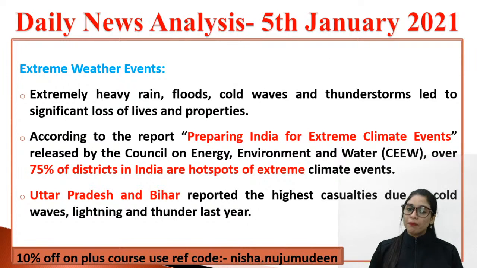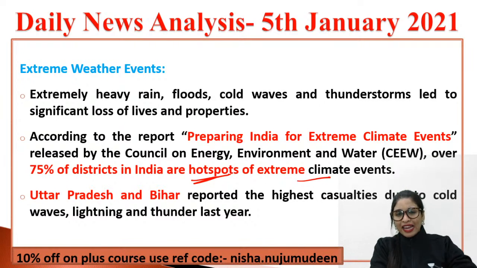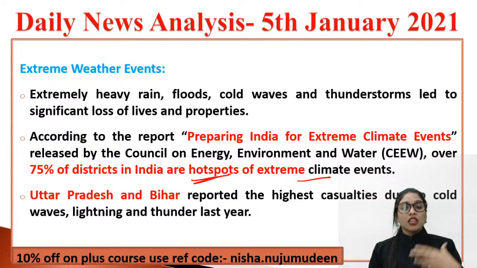Again, as per the report called Preparing India for Extreme Climate Events, released by CEEW, who are they? Council on Energy, Environment and Water. They said that over 75% of districts of our country, India, are hotspots of extreme climate events, which means there are more chances for rains, floods, cold waves, everything to happen. Now, this happening is not a big deal. But when that happens, automatically the lives of people, the property, everything is disturbed. You understand? That's the whole logic.